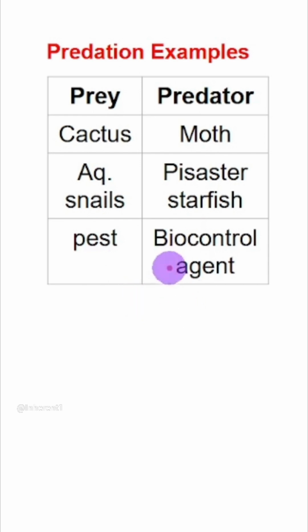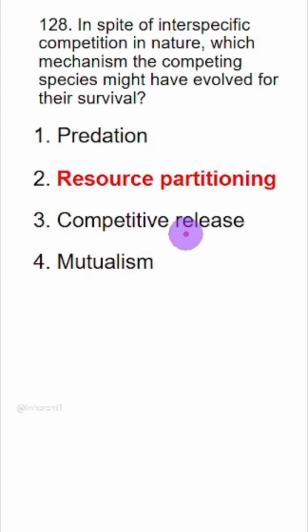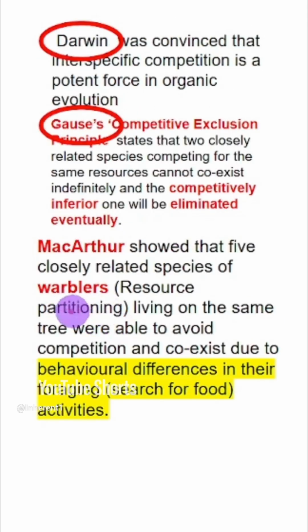You should learn them by heart. Cactus is the prey, predator is moth. Aquatic snails, the predator is starfish, Pisaster. And for pest, we have biocontrol agent. Example is fungus Trichoderma and baculoviruses. Second one, resource partitioning. Here the example is warblers.